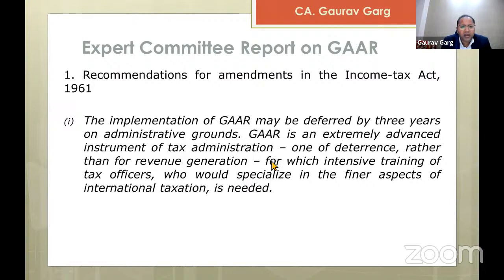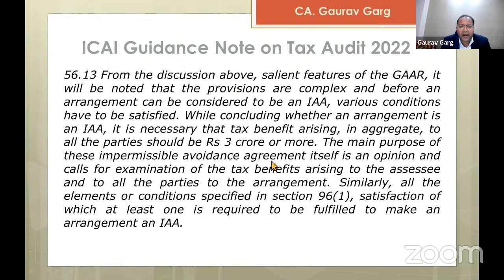And the same thing, when we go to our own guidance note, we find it says, from the discussion above on salient features of the GAR, it will be noted that the provisions are complex, and before an arrangement can be considered to be an impermissible avoidance arrangement, various conditions have to be satisfied.